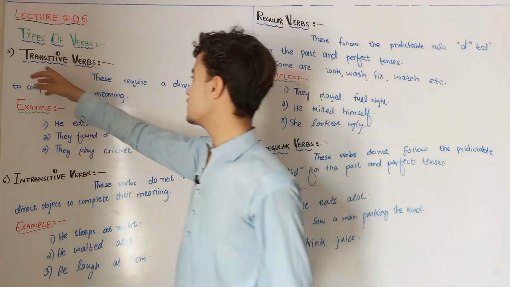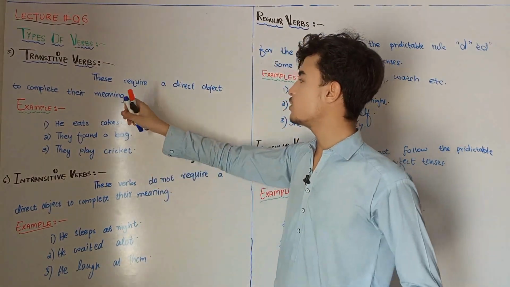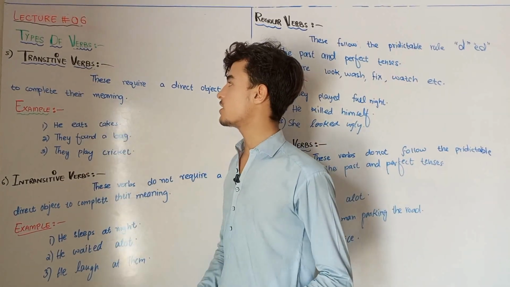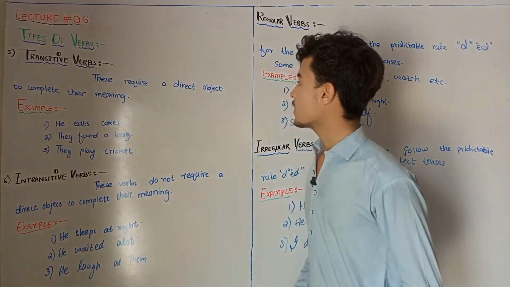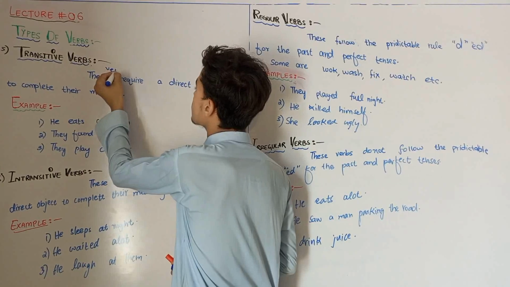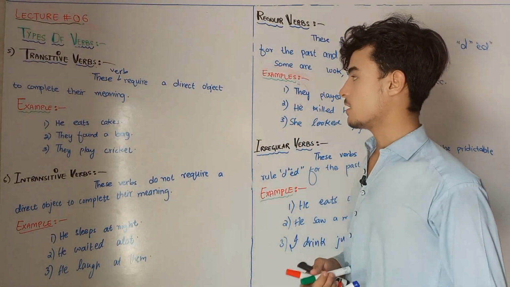So let's come to the transitive verbs. What are the transitive verbs? Actually, I have already told you before that we will be studying transitive verbs as the next type of verb. So now let's come. These verbs require a direct object to complete their meaning.